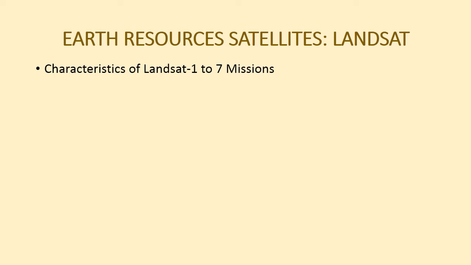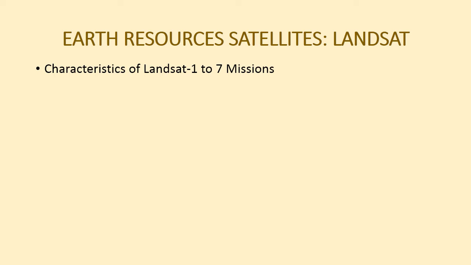So 2 sensors were used in this, that is RBV and MSS bands. Landsat 2 was launched on January 22, 1975 and it was decommissioned on February 25, 1982. The same RBV and MSS bands were used as in Landsat 1.